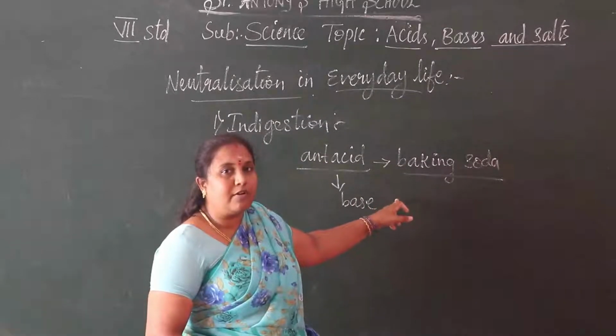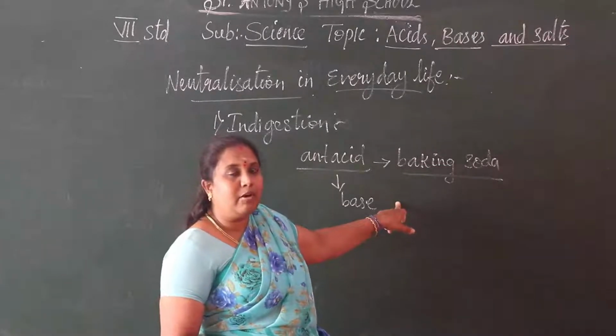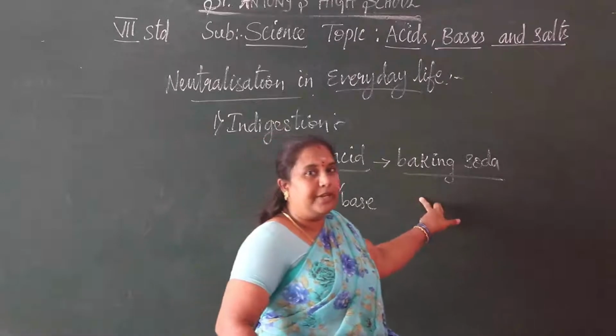So what is baking soda? What is the chemical name of baking soda, and what is its molecular formula? The chemical name of baking soda is sodium hydrogen carbonate.